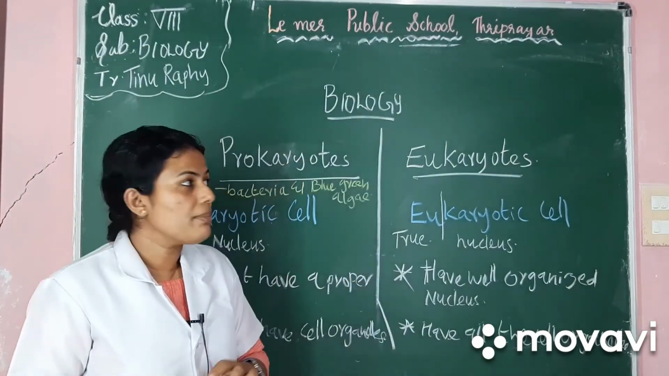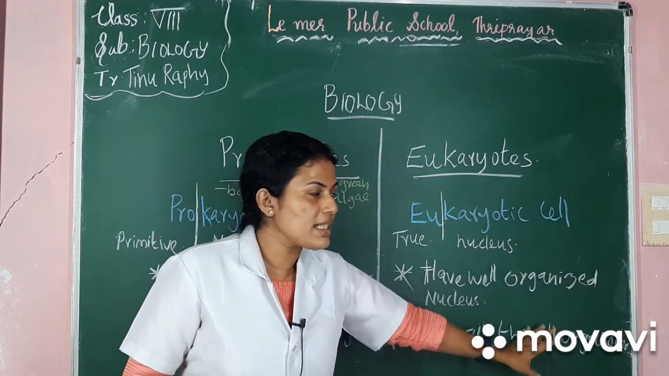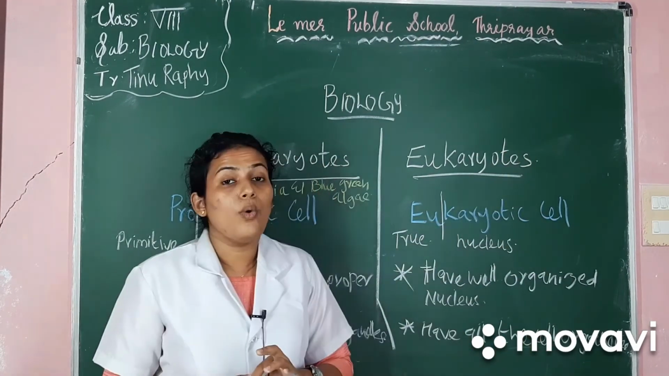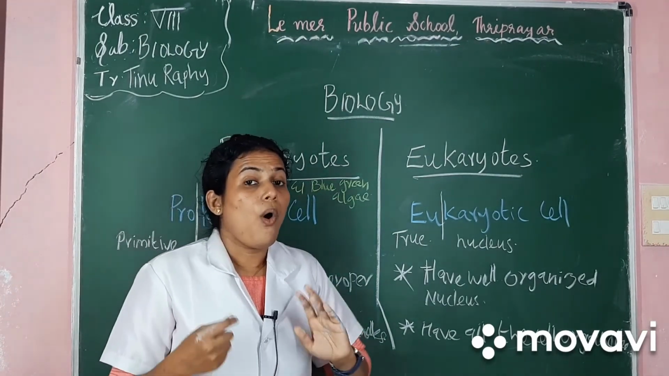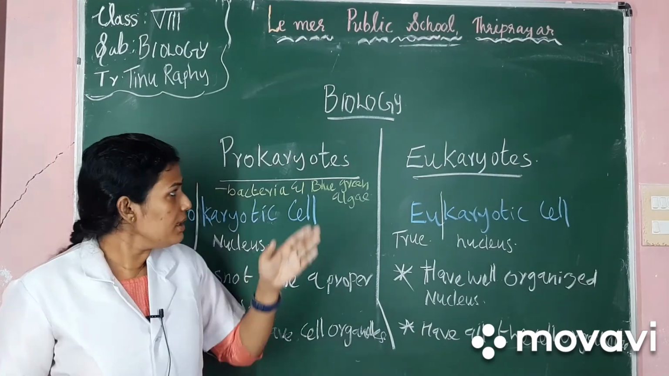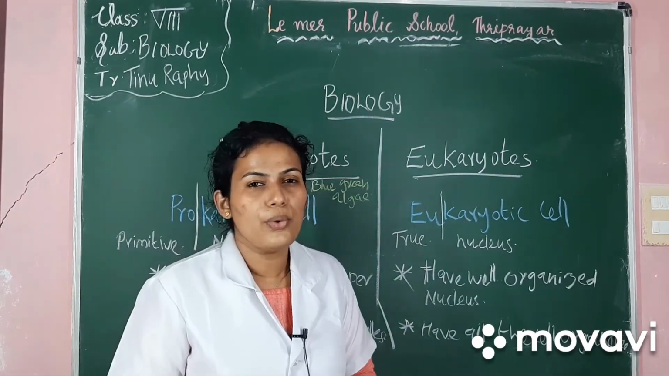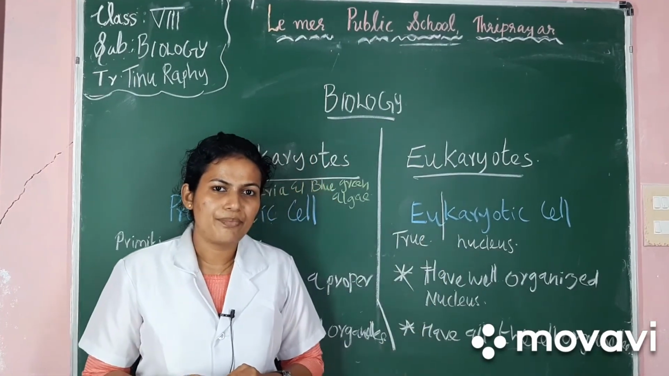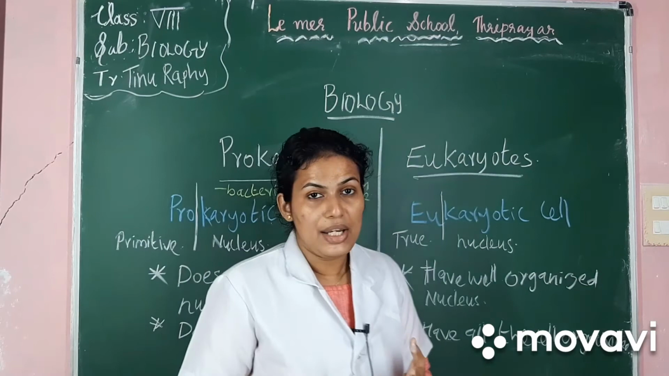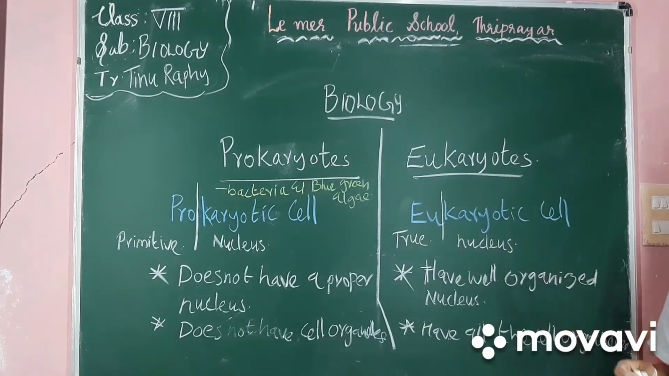Now what are the examples for eukaryotes? So the organisms with eukaryotic cell are called eukaryotes. What are the examples for eukaryotes? Yes, all the organisms other than bacteria and blue-green algae are examples for eukaryotes. So can you give me a few examples for eukaryotes? Yes, plants, animals, fungi, protozoa, all are examples for eukaryotes.